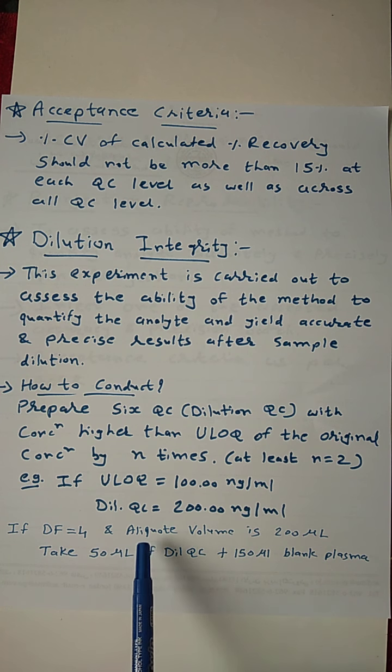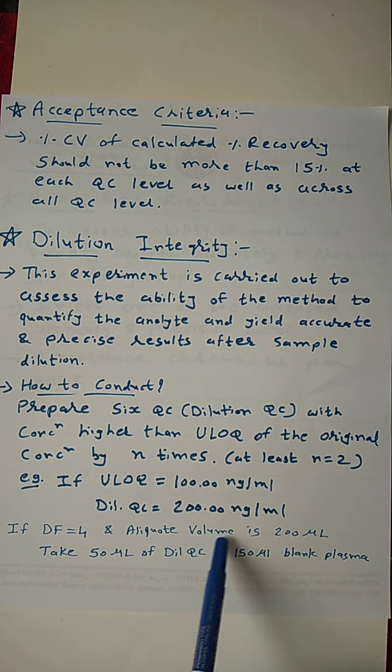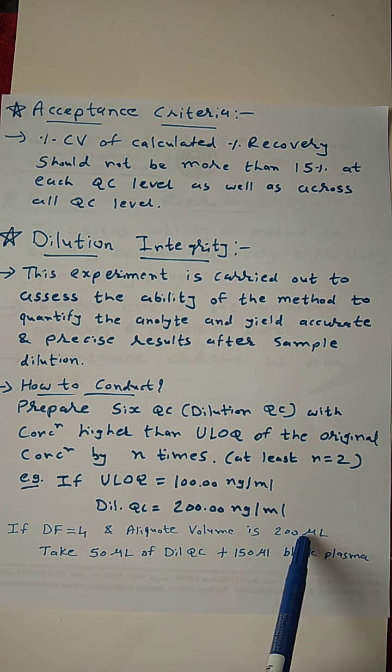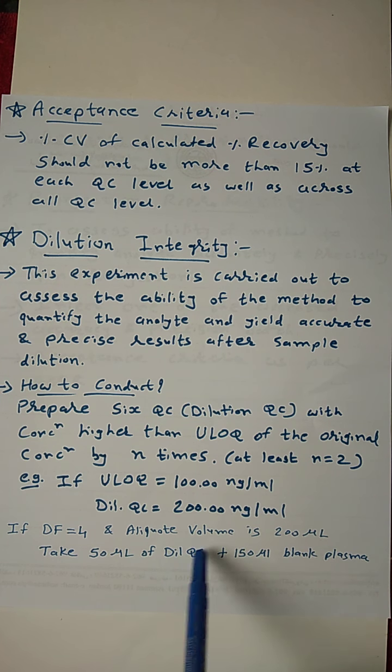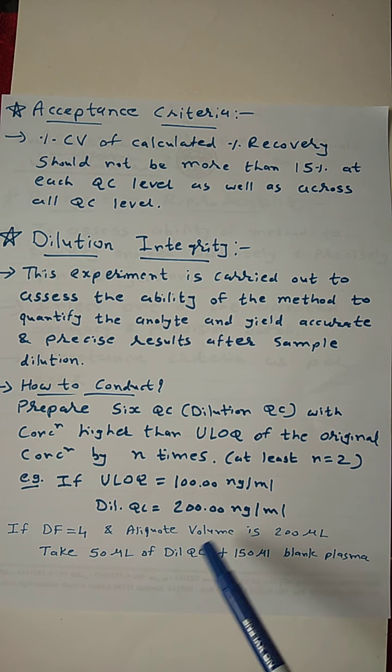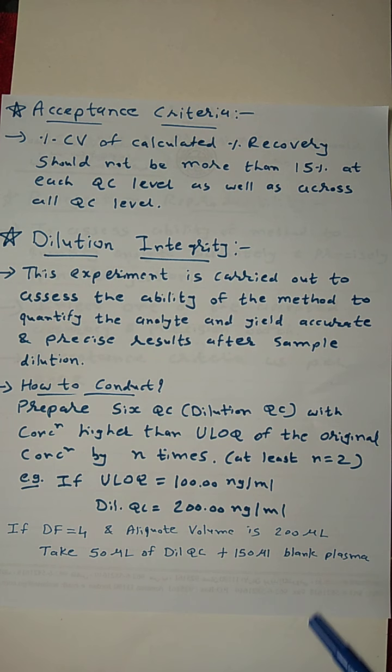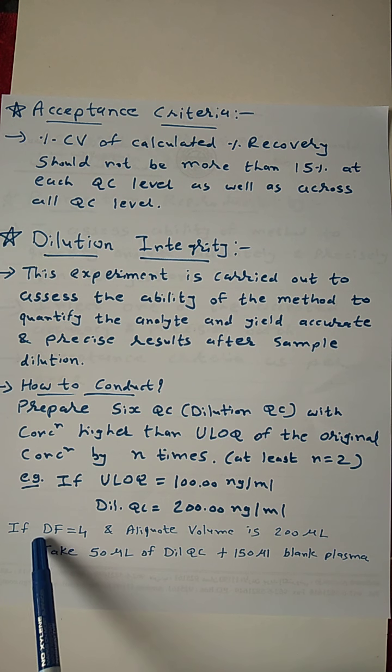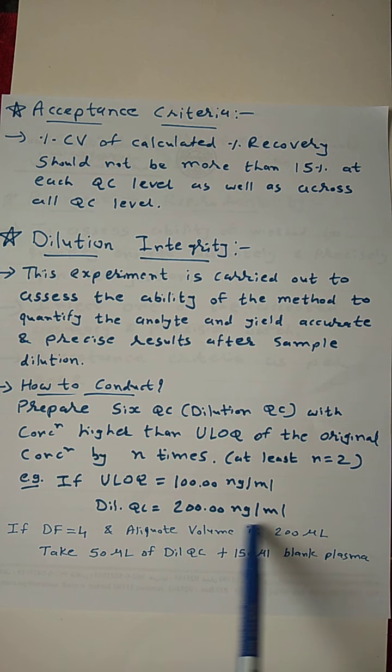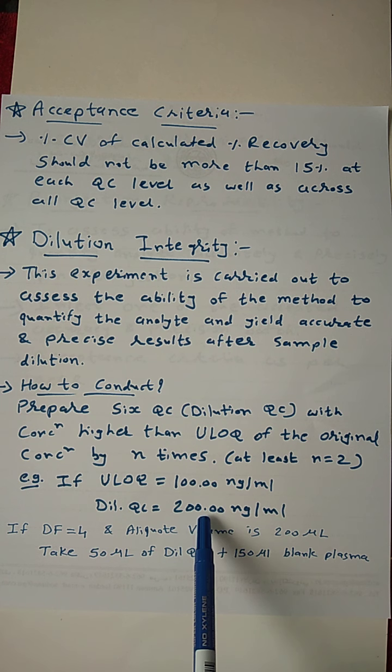And now if we see that, for example, aliquot volume is 200 microliter, that is the first step of our extraction process. So for this, my dilution factor is 4 and my dilution QC concentration is 200 nanogram per ml. So I will use that equation, N1 V1 is equal to N2 V2.